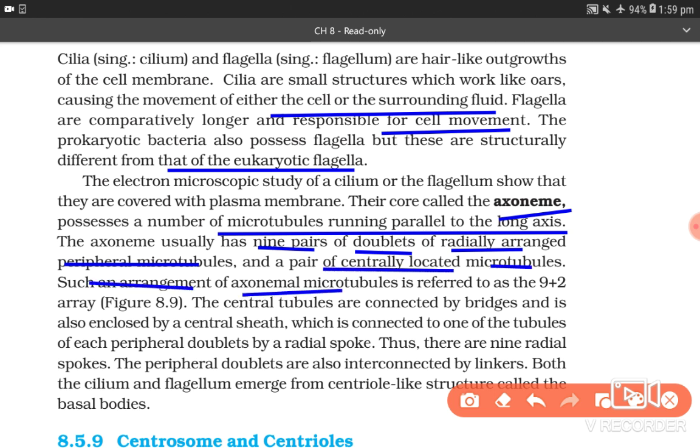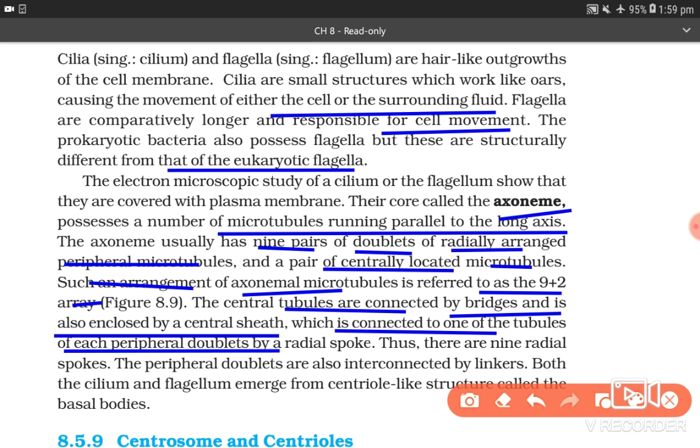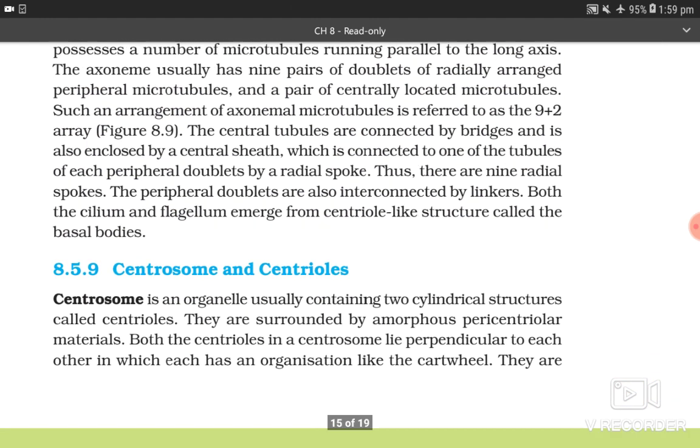Such an arrangement of axonemal microtubules is referred to as 9 plus 2 array. The central tubules are connected by bridges and are also enclosed by a central sheath, which is connected to one of the tubules of each peripheral doublet by a radial spoke. Thus, there are 9 radial spokes. The peripheral doublets are also interconnected by linkers. Both the cilium and flagellum emerge from a centriole-like structure called the basal body.